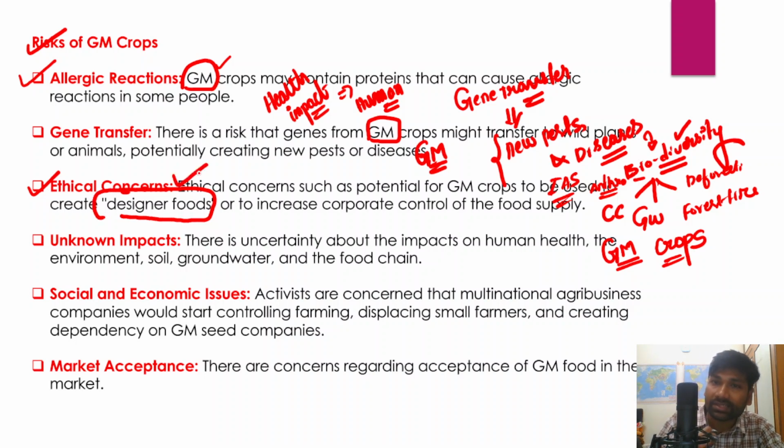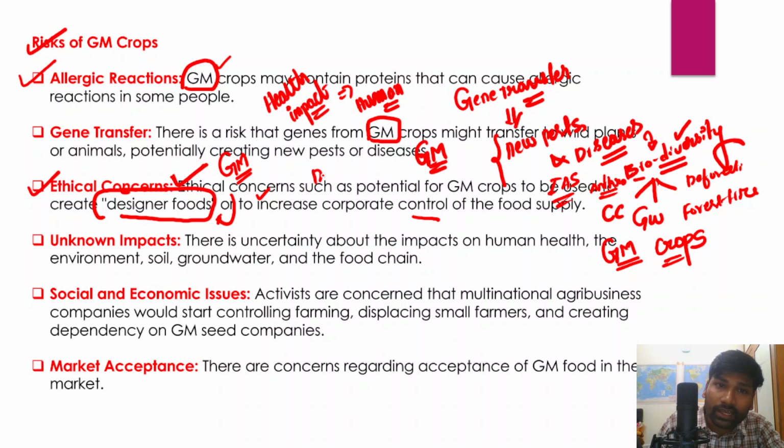In research labs, genes are transferred from one plant species to another. So the food that we consume from genetically modified crops is called designer food. It is being called designer food to increase the corporate control of the food supply.